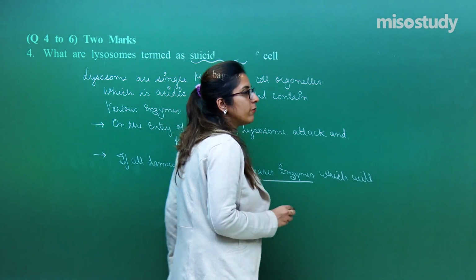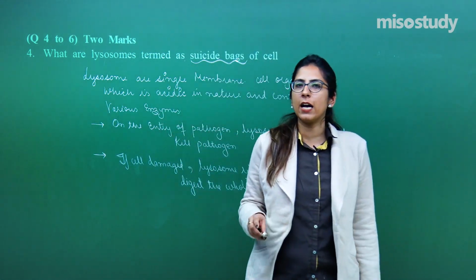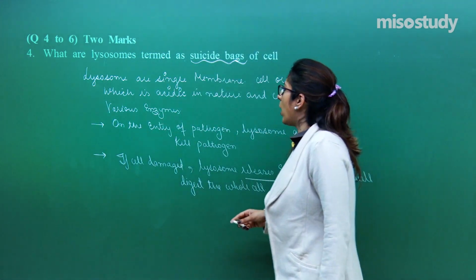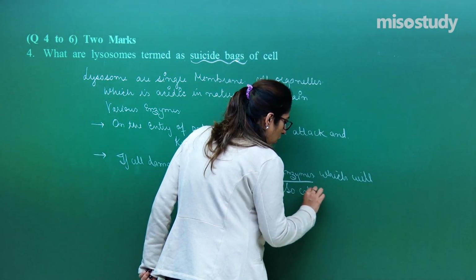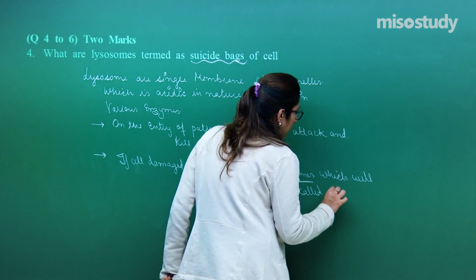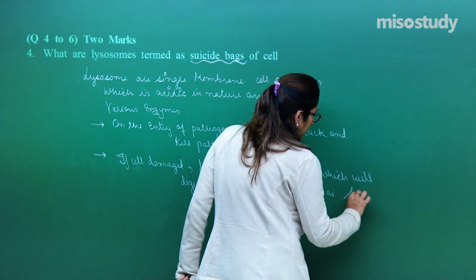This is because of the presence of hydrolytic enzymes in them. That is why they are called what? Suicidal bags.